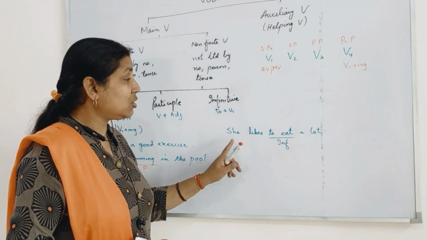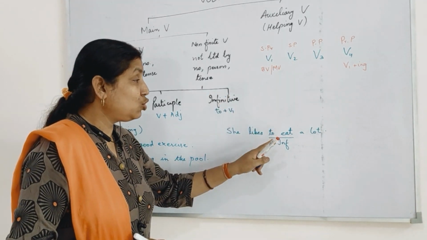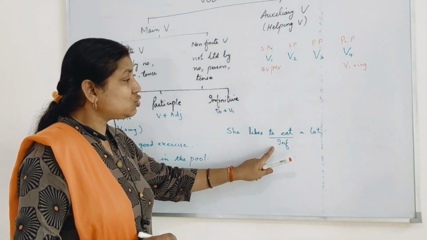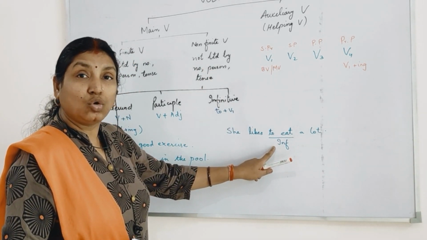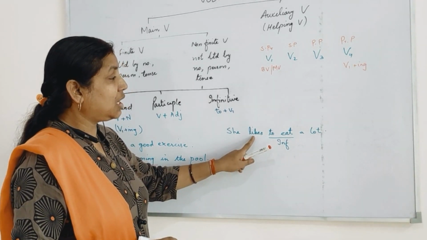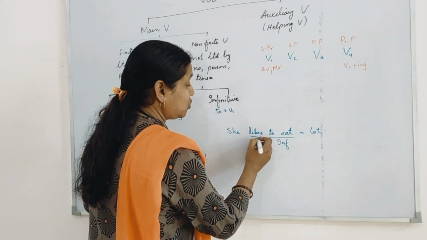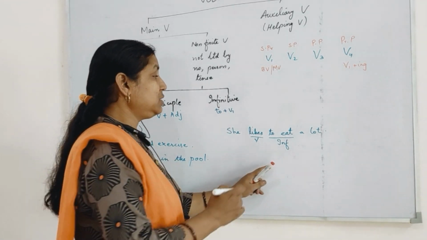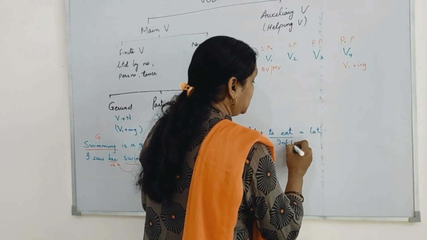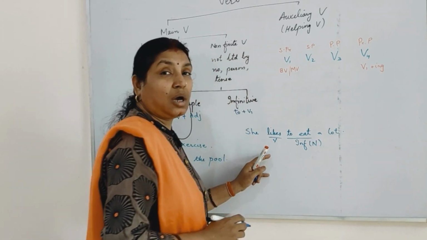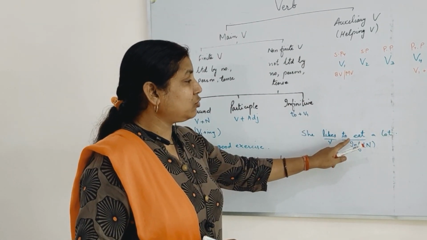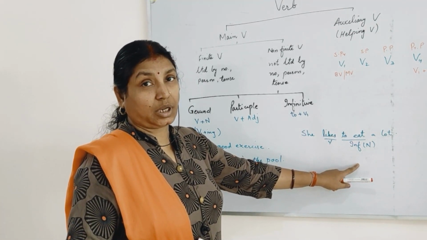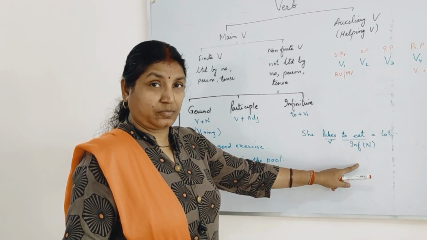She likes to eat a lot. She likes what? To eat. Is this to eat describing anything? No. It is present as the object of the verb. So again performing the function of a noun, and hence this is acting as a noun here. But since I have to attached to it, the type is to infinitive.